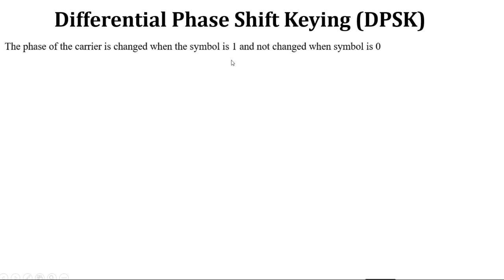So when the previous phase is 0 and the current symbol is 1, the phase will be pi. Similarly when the previous phase is pi and the symbol is 1, the phase will be 0, and there is no change when the symbol is 0. When the previous phase is 0, the current phase is also 0. When the previous phase is pi, the current phase is also pi. So this is the concept of differential phase shift keying.